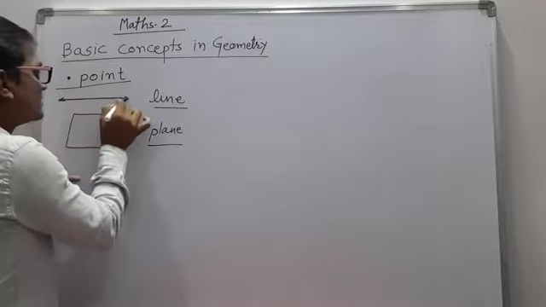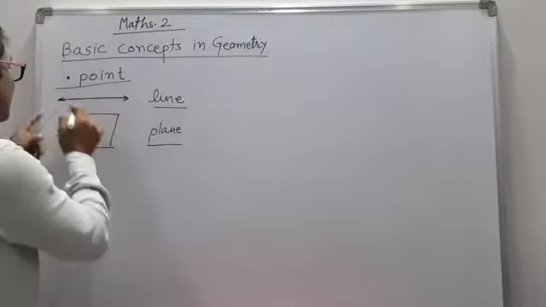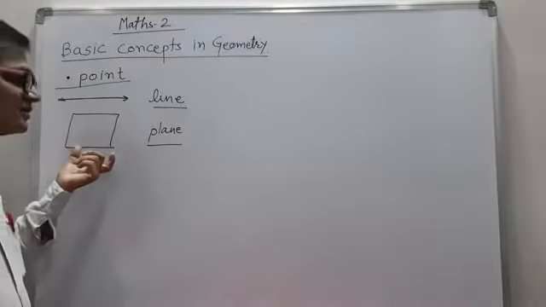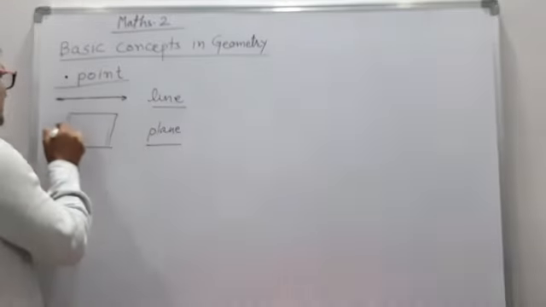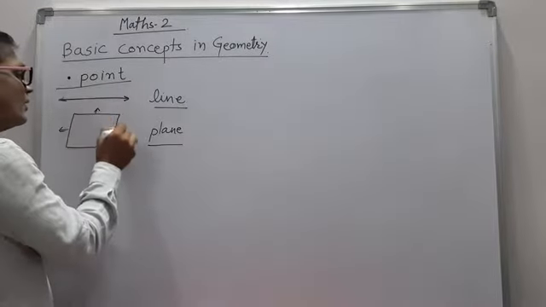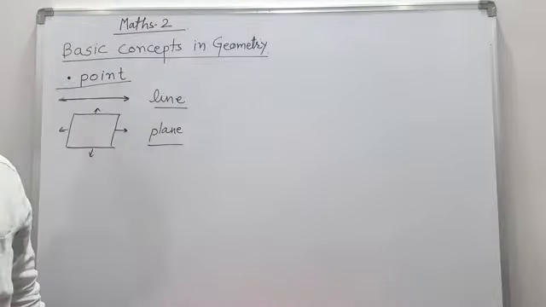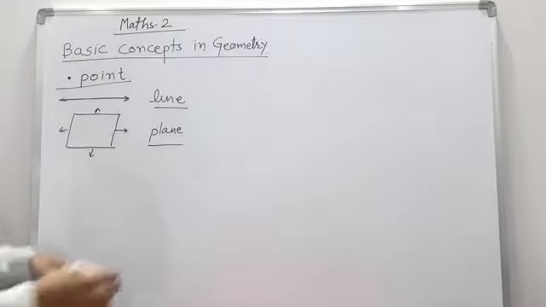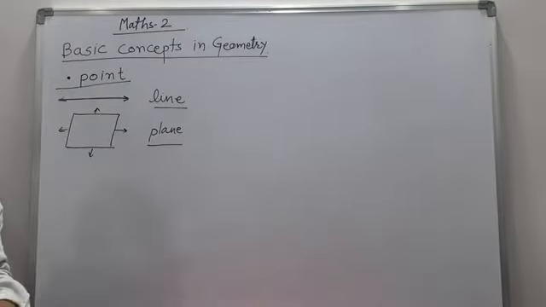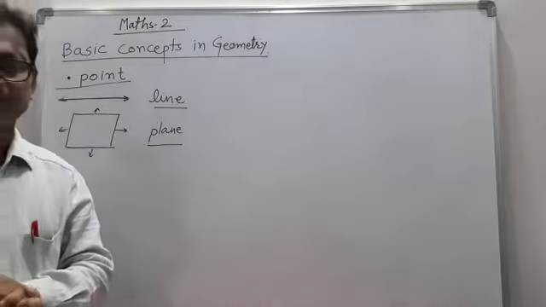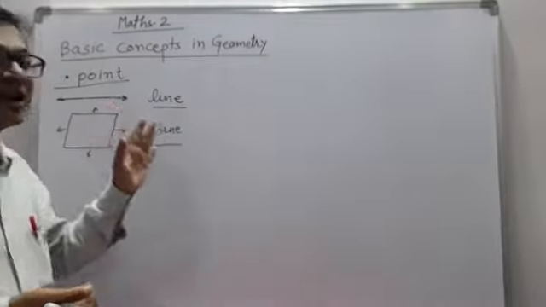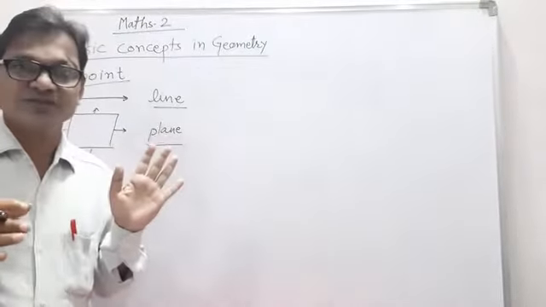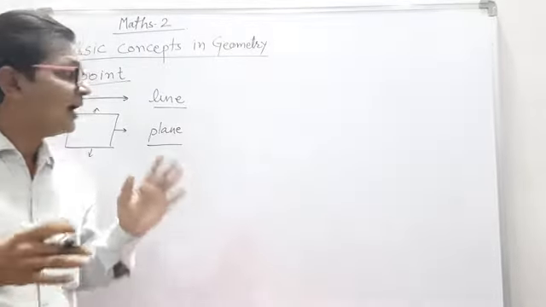A set of points is called a line, which is infinite on both sides. And that is the plane, which is infinite on all four sides. A plane means that board, the surface of the wall, or any surface. It is self-defined. We cannot define it; there is no definition. After that we studied.